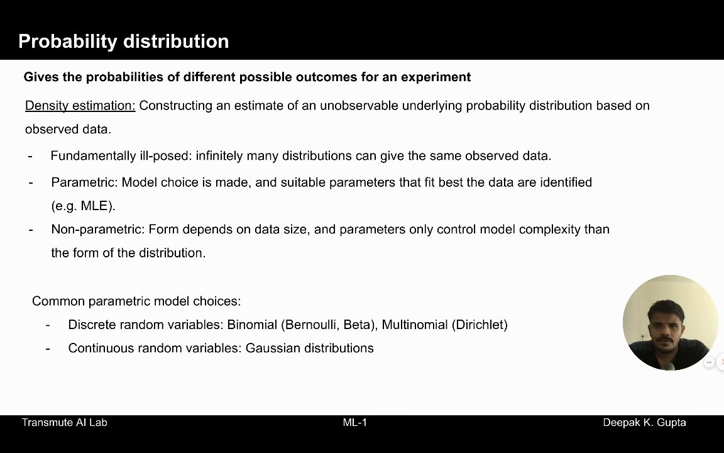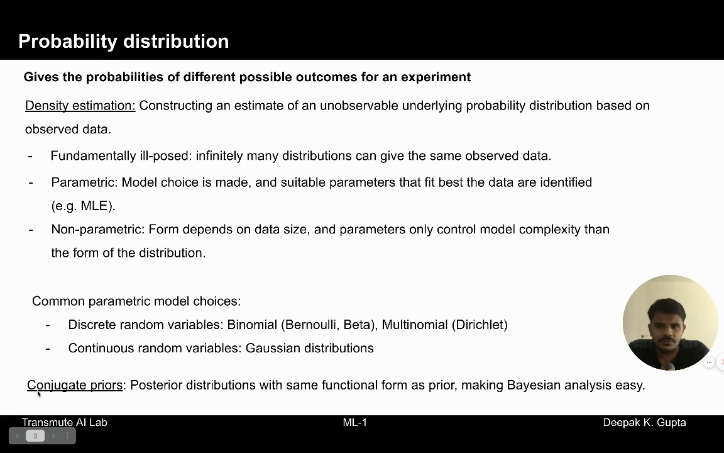Now, since parametric distributions are very commonly used, in this lecture we are going to primarily focus on parametric distributions. So, for example, if we have discrete random variables, it is very common to use binomial distributions, so Bernoulli and beta distributions, or multinomial distributions. For continuous random variables, we use, for example, Gaussian distributions.